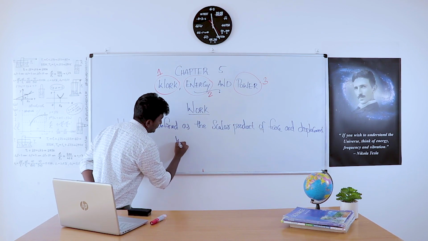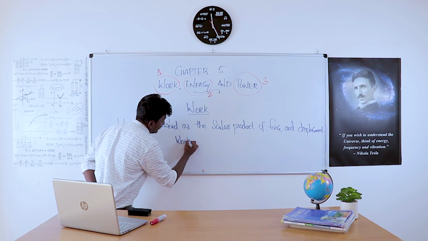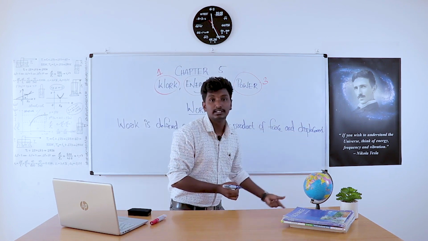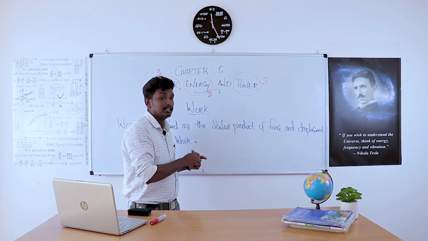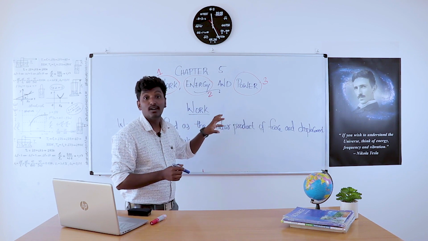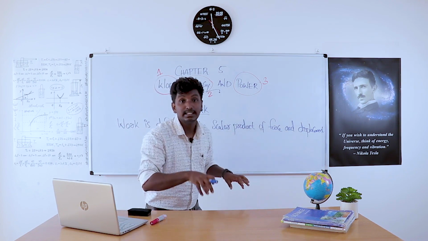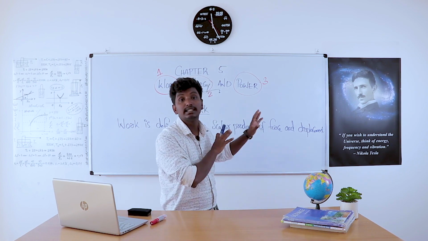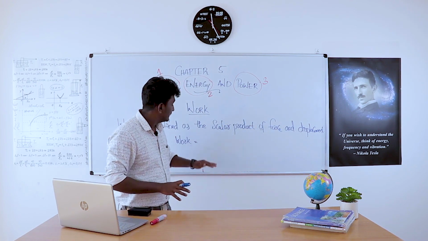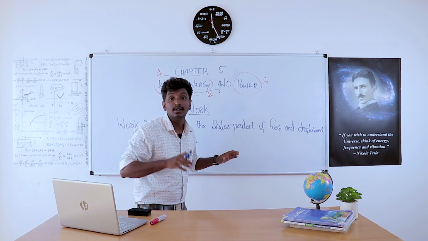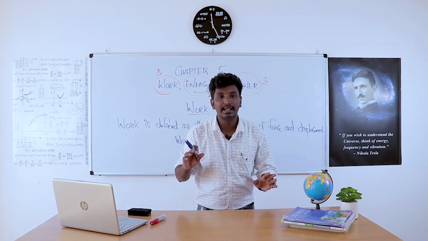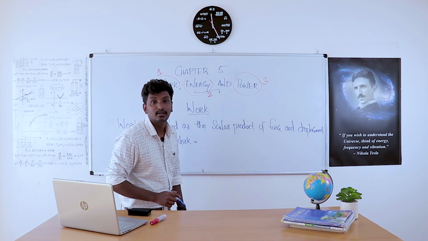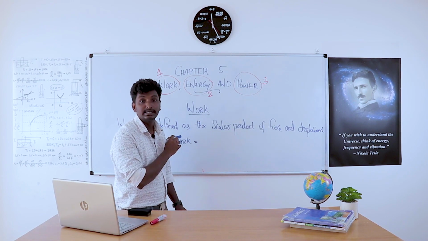Now we can write work is equal to the scalar product of force and displacement. That means the product will always give us a scalar quantity, a quantity having only magnitude. Therefore, work has only magnitude, no direction. That is, work is a scalar quantity.